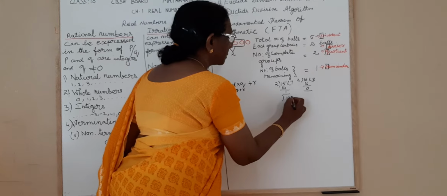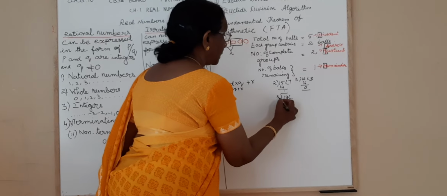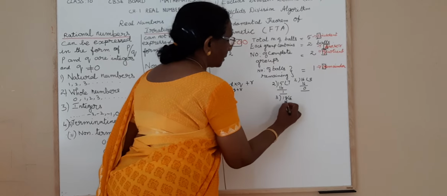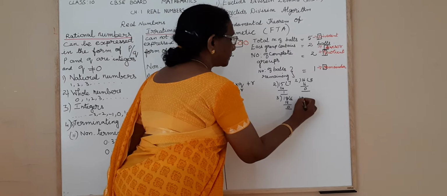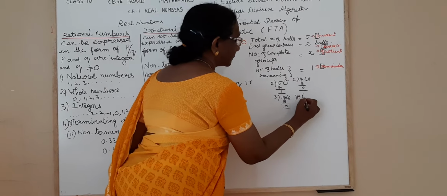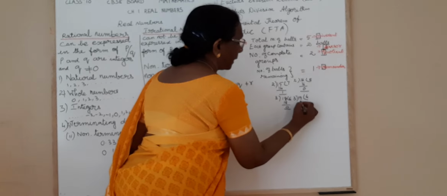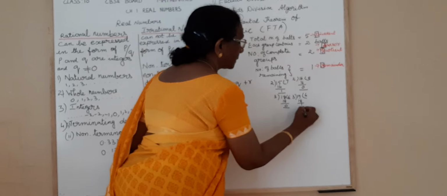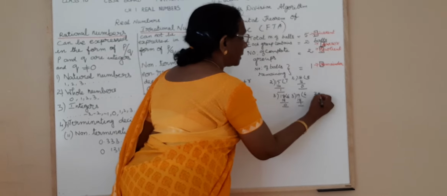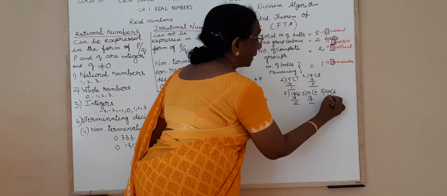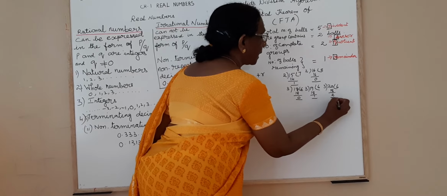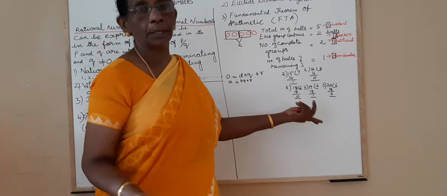18 divided by 3. 3 sixes are 18. You are getting 0 as the remainder. Now 19. 6 threes are 18. 1 is the remainder. 20 divided by 3. 6 threes are 18. 2 is the remainder. So next 21, 0, isn't it?